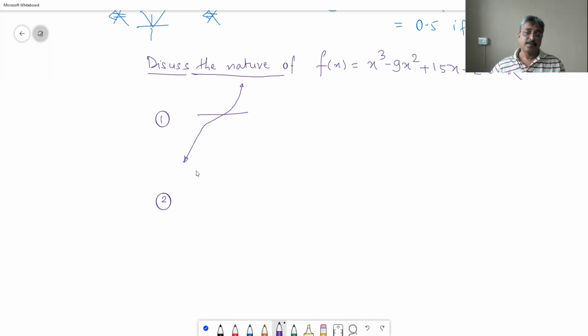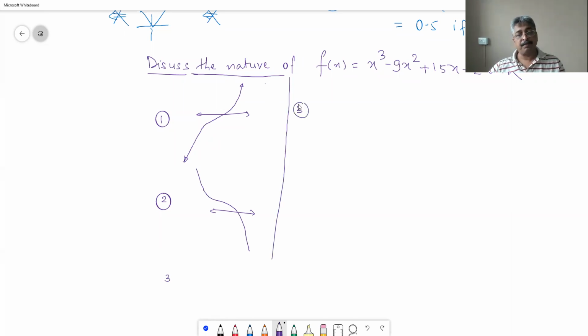Second, it comes from plus infinity and disappears in minus infinity, somewhere here, x-axis. That is case number 2. Graph number 3. Okay, let me draw them horizontally.